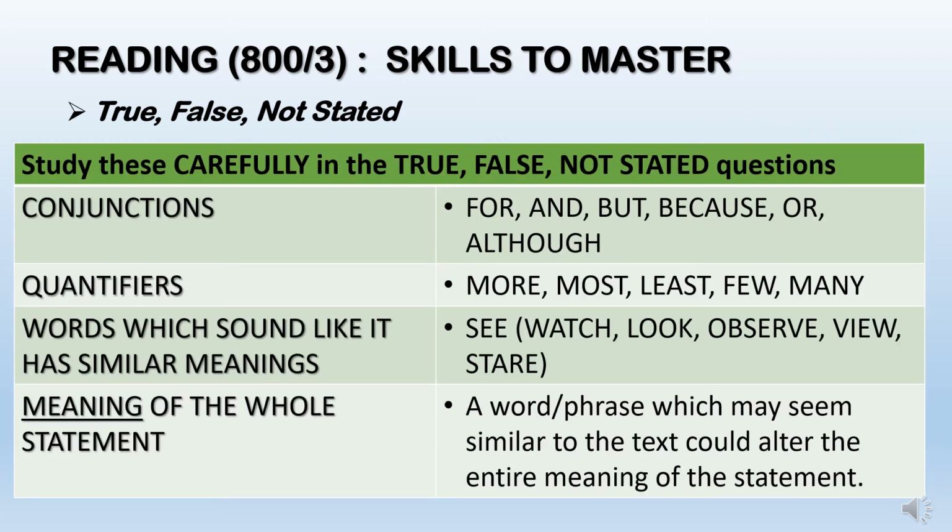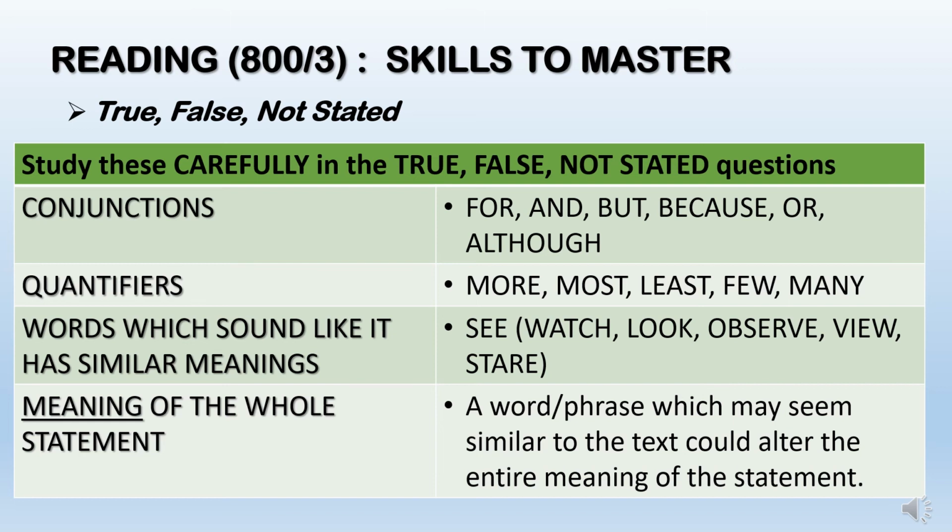Now, when you want to answer true, false, not stated, you really have to look at the question as a statement. And you have to study these aspects whenever you want to answer this type of question. The first thing is the conjunctions. You need to know for, and, but, because, or although, and how they function in a statement. You will learn this through repeated practice, or you can ask your lecturers more about it.